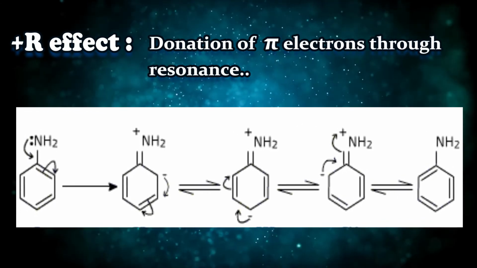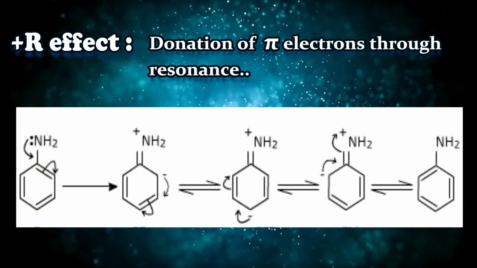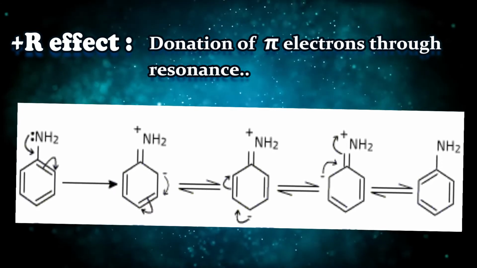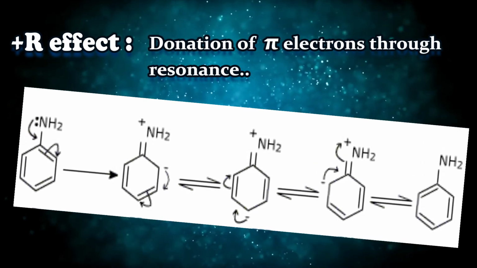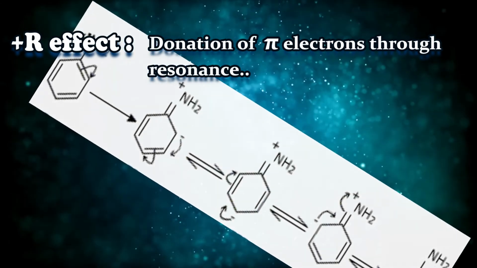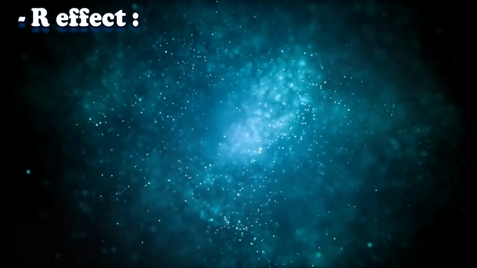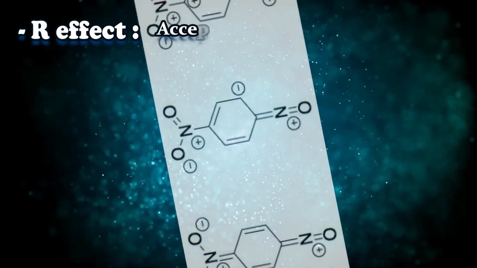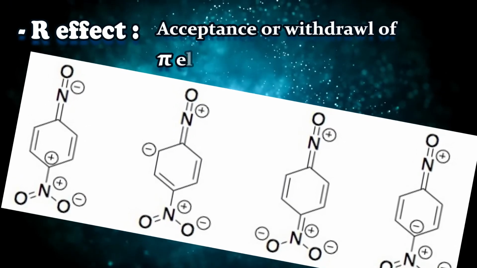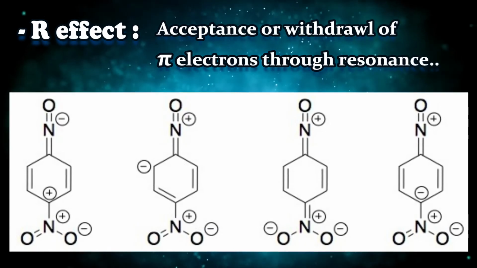Now how does resonance happen? You will see the electrons come gradually one by one, and alternate transfer of bonds will occur. For example, in aniline, what is happening? First nitrogen donates its lone pair of electrons. This lone pair comes to the immediate carbon, okay? Now this minus comes down as a bond and the nearby bond goes up as a minus, okay? So gradually in this way the electrons are rotating. It is just like riding a bicycle, which means it requires a huge amount of practice, okay? And we'll do that practice, don't worry about it. You have also done this in class 11, right? It's very simple, but we need to practice it.